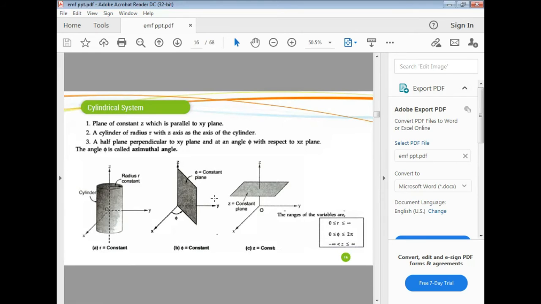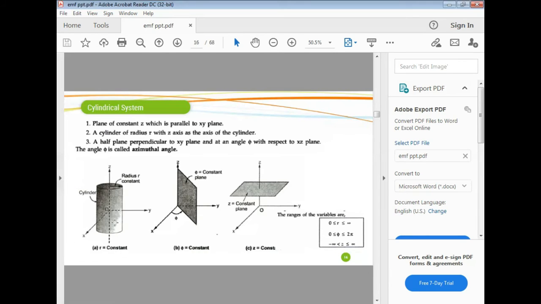Then one constant plane, which makes angle phi with the xz plane. The third one is a constant z plane parallel to the xy plane. So three surfaces are arranged here.